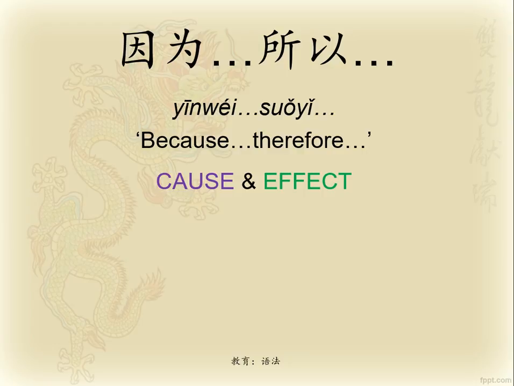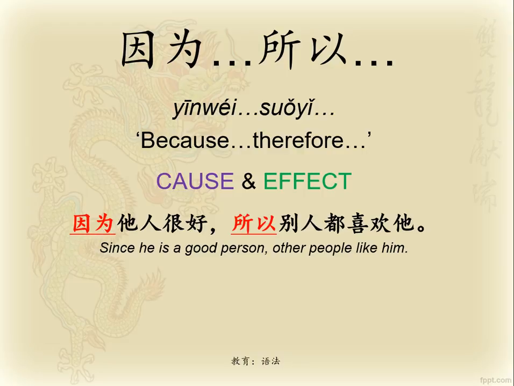Now, we know that in English we probably don't start a sentence with because and therefore, but we're going to see how it works in Chinese. So here's a really generic example. 因为他人很好，所以别人都喜欢他。Since he's a good person, other people like him. Now, you can see in that example that I haven't actually used the word because and therefore. It's saying because he's a good person, therefore other people like him. But in English, it sounds better to say since he's a good person, other people like him. And you don't actually have to say because and therefore at all. I just wanted you to see how cause and effect works.